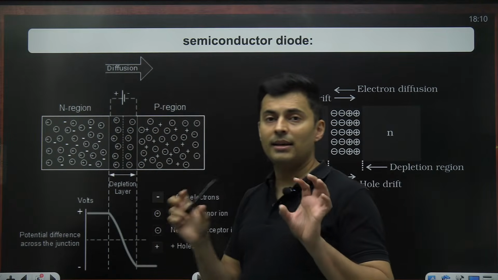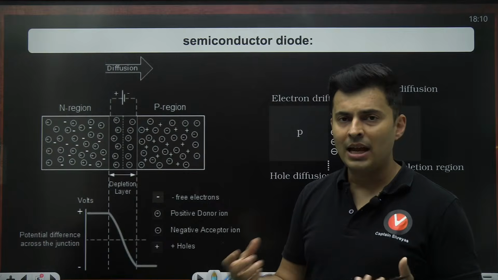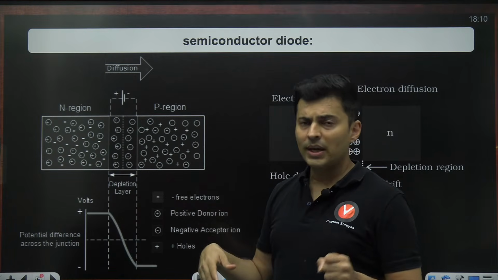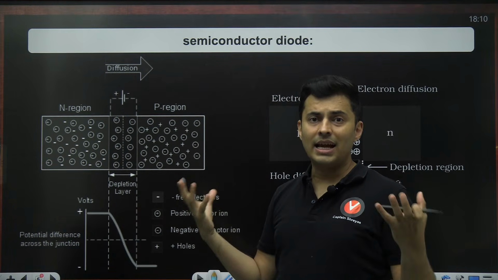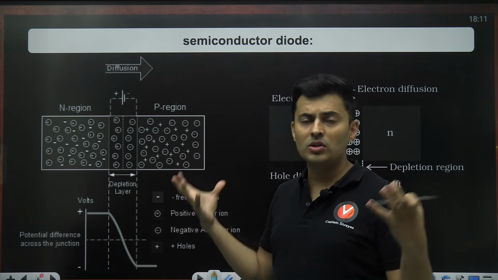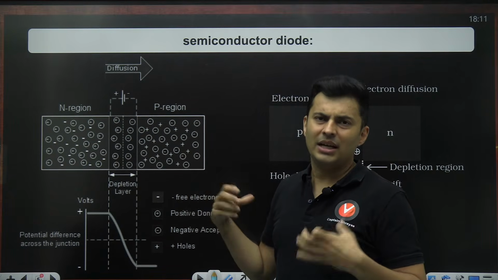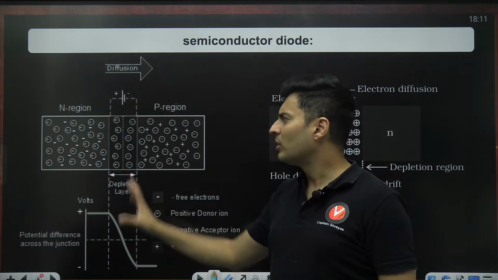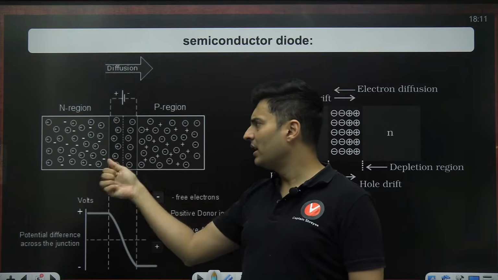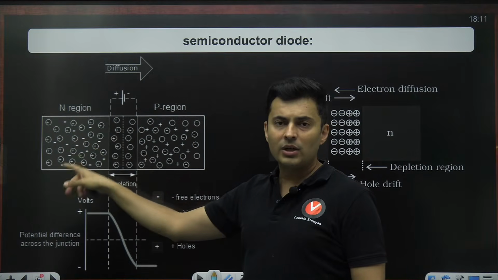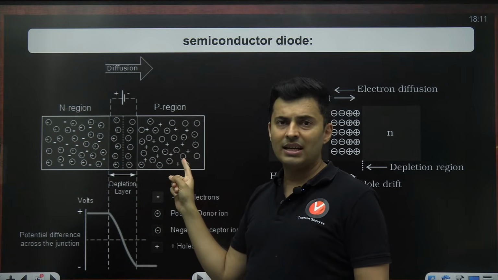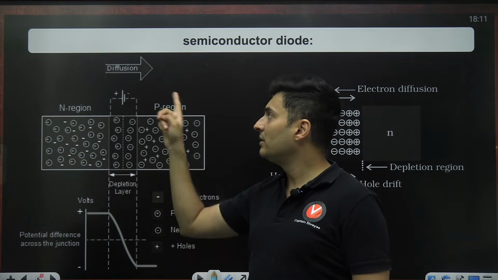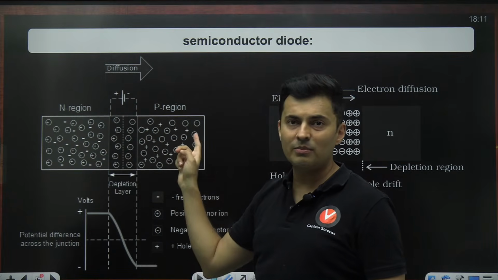Having said that, when you put N and P together, it makes a PN junction, and N has more electrons readily available to conduct. P has more vacancies, acceptor places, which act like holes or kind of positive, but it is not exactly positive. It is wrong to say P is positive and N is negative, because actually they are neutral. So when they mingle, the electrons from the N side move to the P side where they are ready to accept. The motion of these electrons from N to P is called diffusion. So diffusion happens from the N side to the P side.